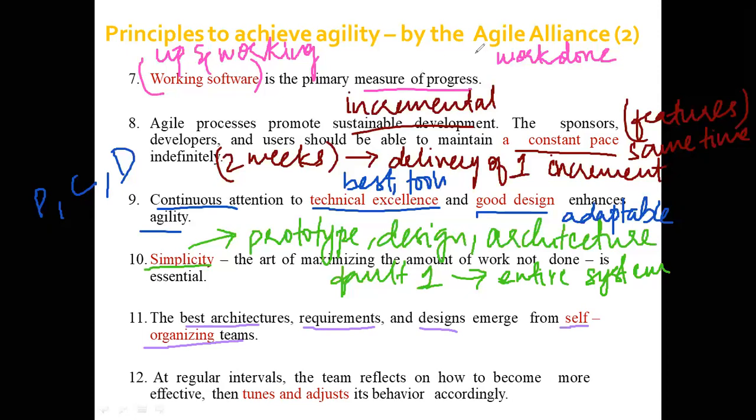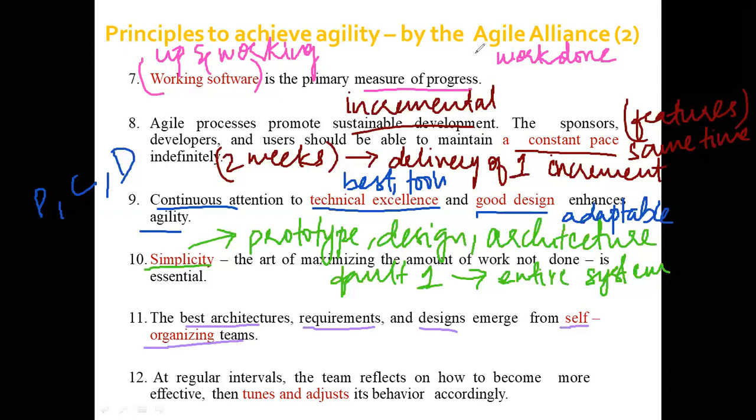The 12th and the last principle, at regular intervals, the team reflects on how to become more effective. Now, at regular intervals means at specific times, you're going to keep track of how effective you are and tune and adjust your behavior accordingly. That is, you're not going to just focus on the best development.